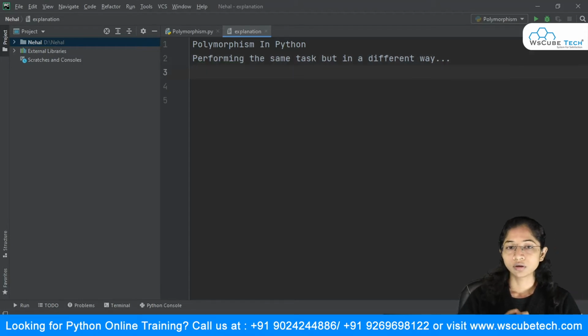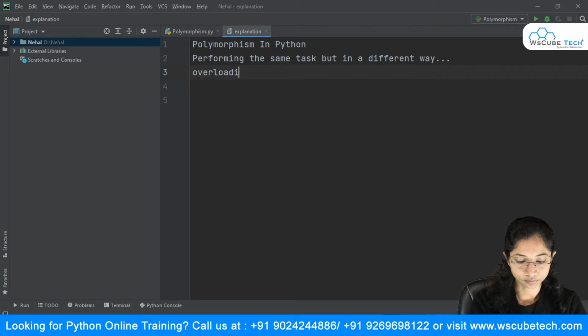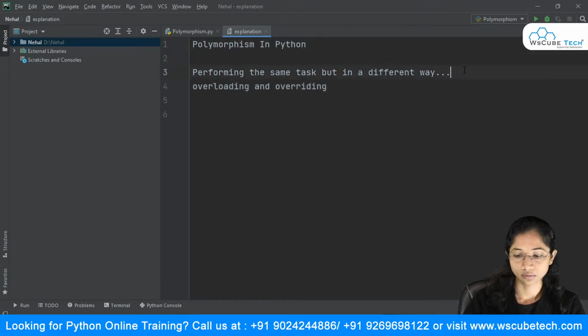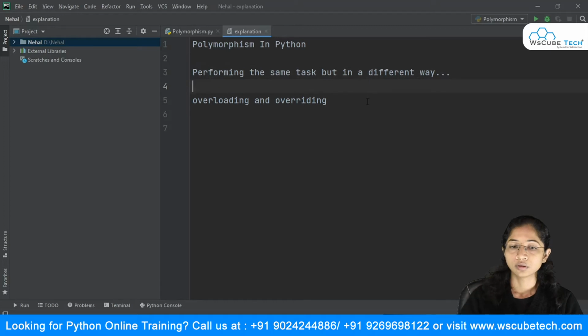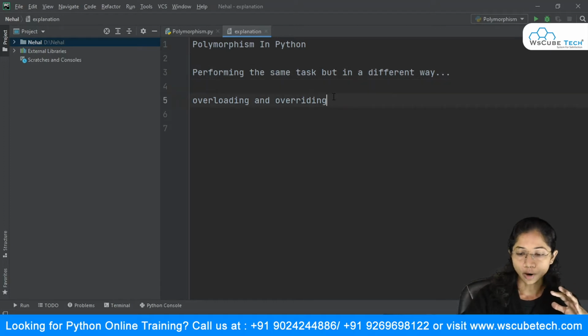Polymorphism is of two types. The first one is overloading and overriding. We'll talk about overriding later. First we'll go with overloading. Now in overloading, there are three types.